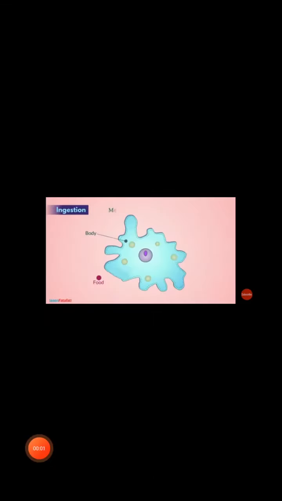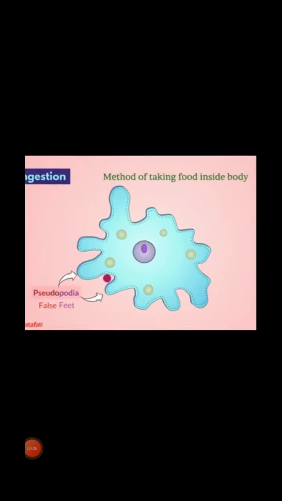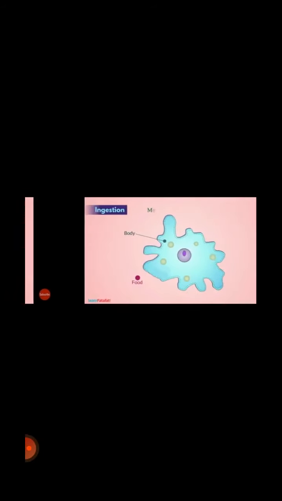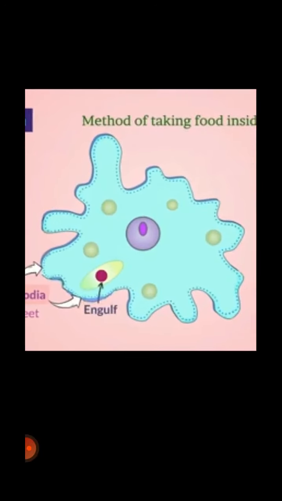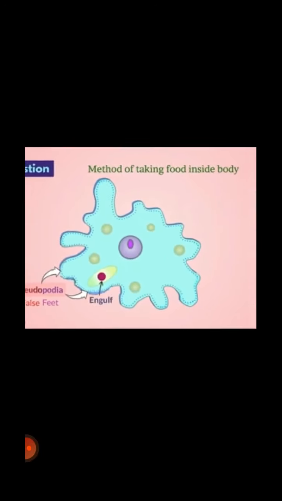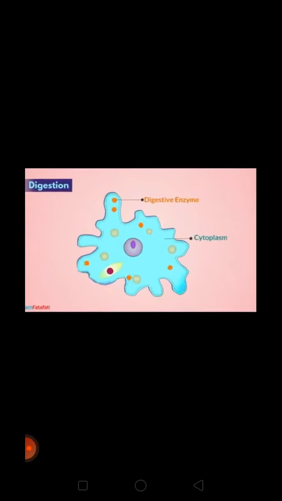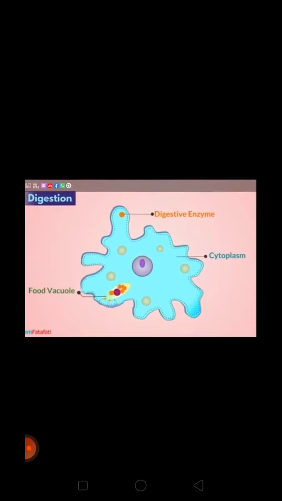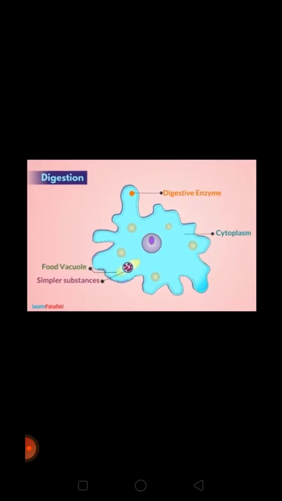See, this is the amoeba and this is the food, the red dot, and in this way it will form the pseudopodia once it comes in contact with the amoeba. Clear? Now after that, with 1 drop of water, it will form the food vacuole. This is the ingestion process. After ingestion, what will happen? Lots of enzymes are secreted from the cytoplasm into the food vacuole, which results in digestion of the food present in the food vacuole.